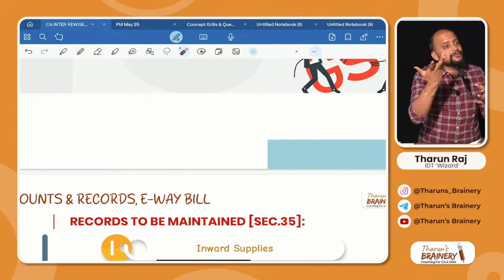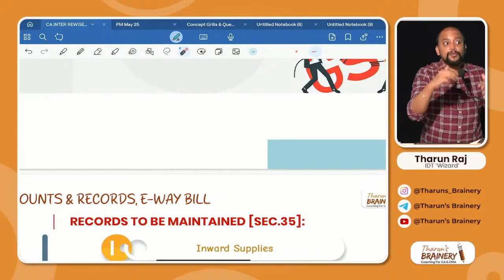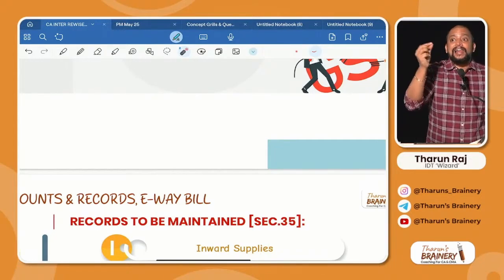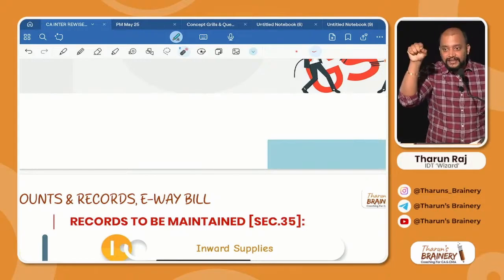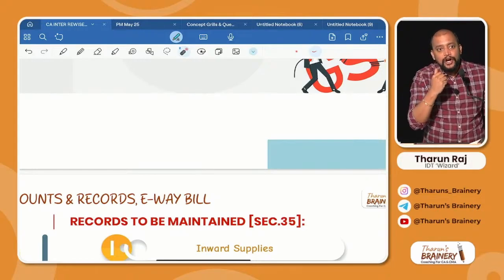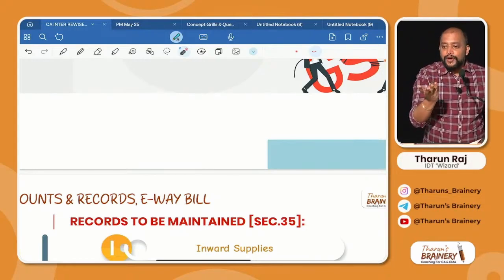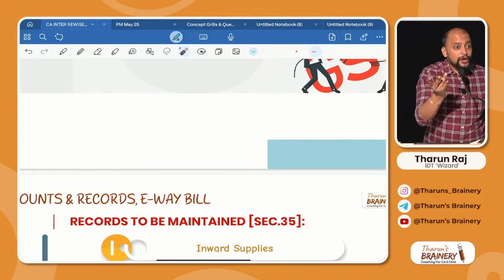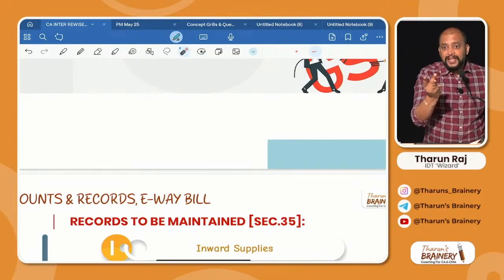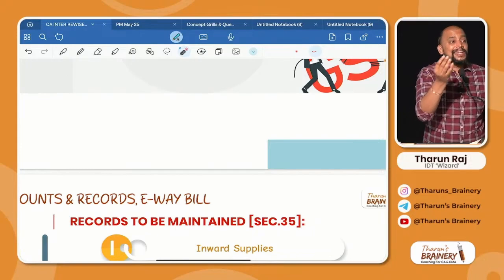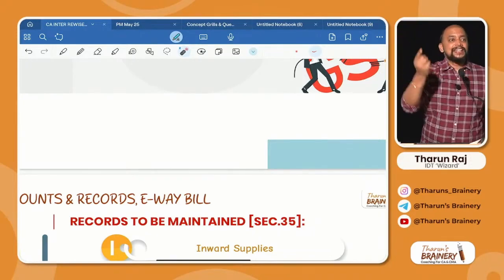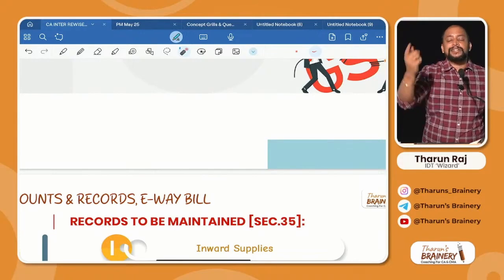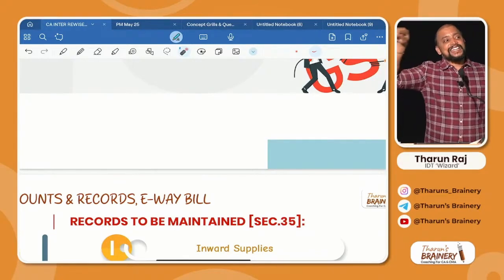Inward supplies you are purchasing from whom? Suppliers. With what documents you will have on purchase? Invoice, debit note, credit note, then delivery challan. Then e-way bill. Along with the details of invoices, debit notes, credit notes, delivery challans and e-way bill.